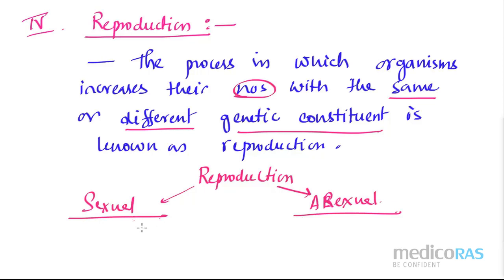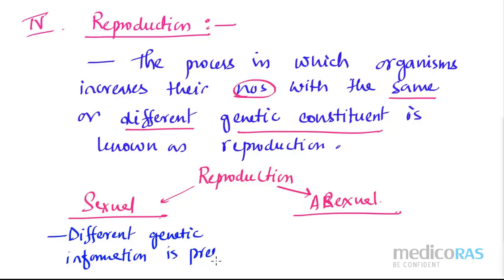If it is sexual reproduction, that means different genetic constituent will be there. Different genetic, okay. Instead of writing constituent, you can write information. Okay, different genetic information is present. And if it is asexual, then the same genetic information is present.